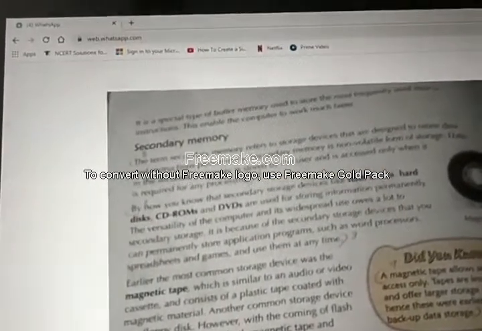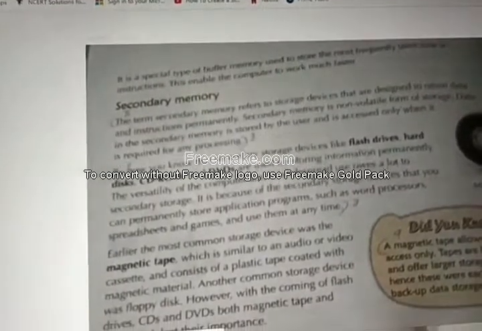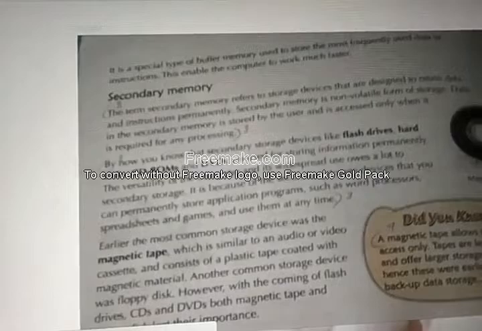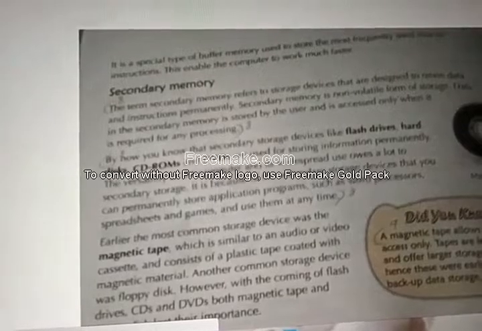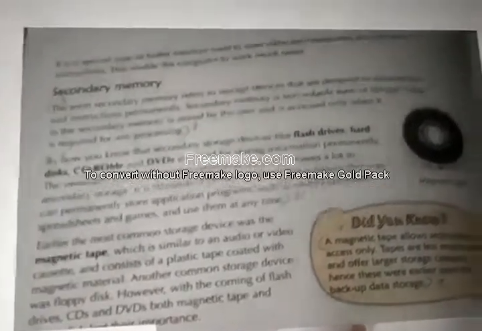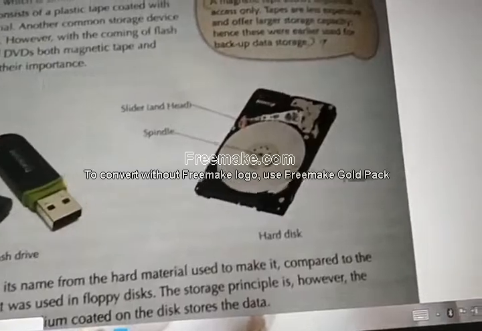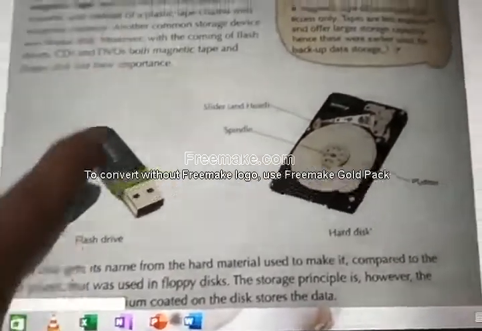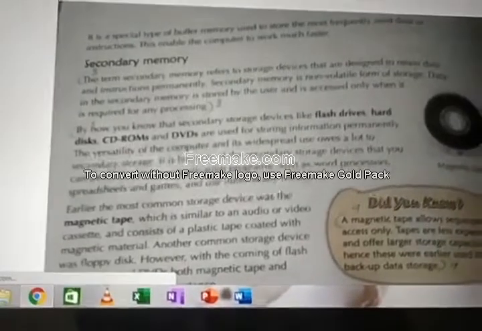Secondary storage devices like flash drive. Flash drive means what? The pen drive and memory card come under flash drive. Secondary storage devices are flash drive, hard disk. Hard disk, you know? Hard disk is present inside the computer. See, this is hard disk. It is present inside the computer. This is flash drive, pen drive.